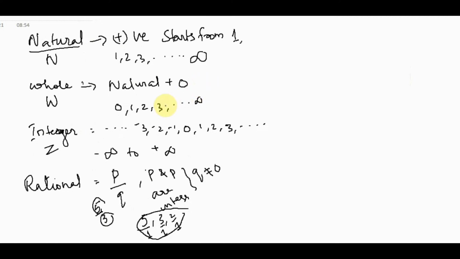Next, irrational number. What does irrational number mean? We can't write it in the form of p by q. That is called an irrational number. For example, the values of root 2, root 3, pi, etc. are known as irrational numbers.